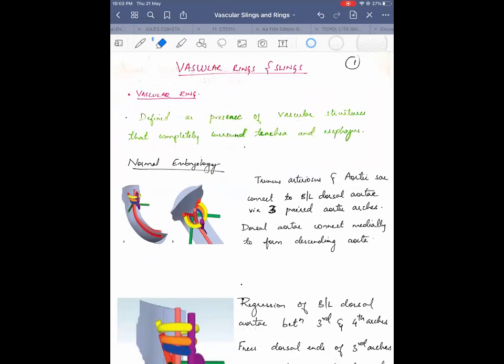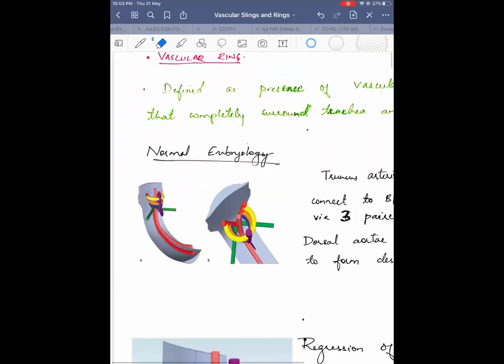Today I'm talking about vascular rings and slings. What is a vascular ring? A vascular ring is defined as the presence of vascular structures that completely surround the trachea and esophagus. Vascular rings are also a part of the gamut of aortic arch anomalies.